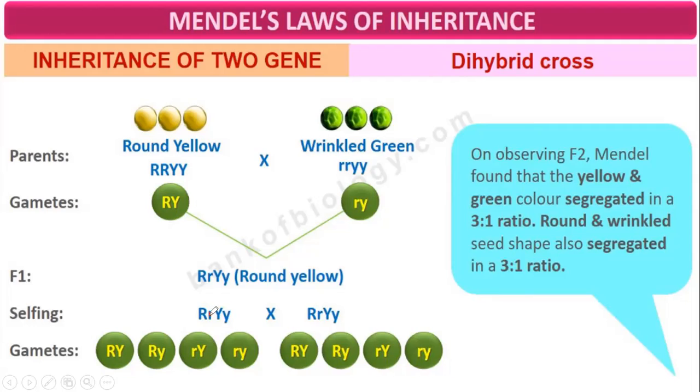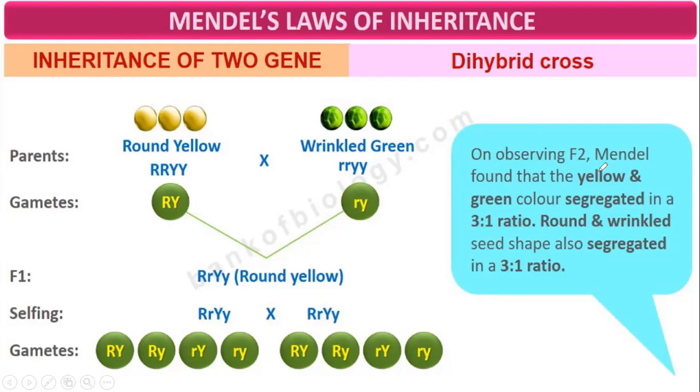Small r may go with capital Y, so small r, capital Y. And here small r can go with small y. So these are four different types of gametes. There are also four different types of gametes on the other side.